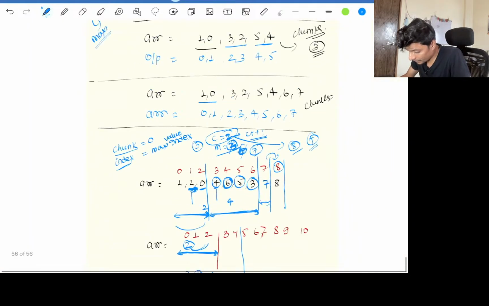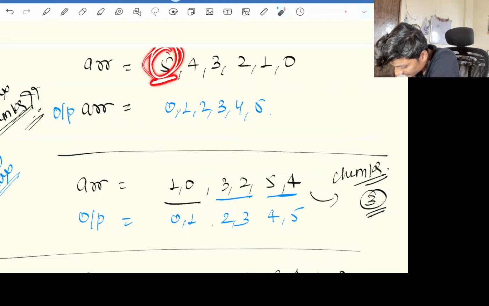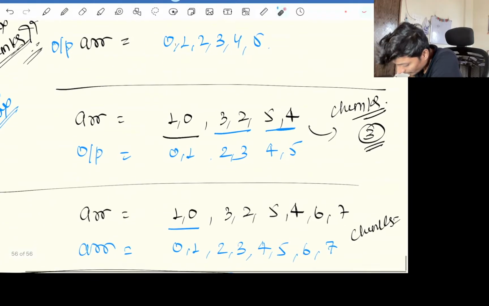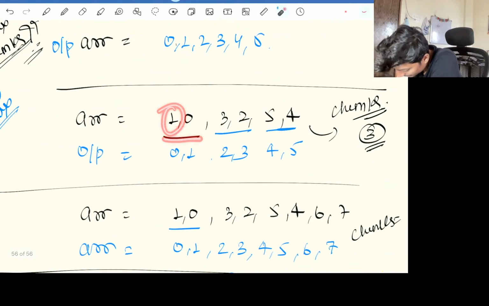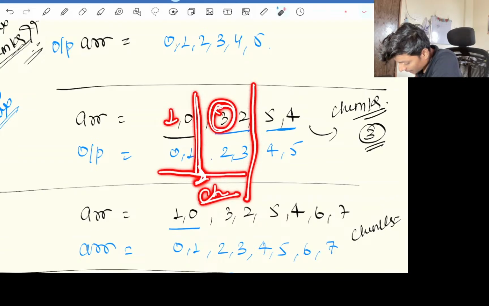If you go with this example, what is this 5 suggesting, guys? This 5 is suggesting we should end our chunk at the 5th index. What is this 1 suggesting? This is suggesting that we should end our chunk at the 1st index. As soon as we move past our maximum index, we will increase our chunk count. Then what is this 3 suggesting? We should increase our chunk window till 3.